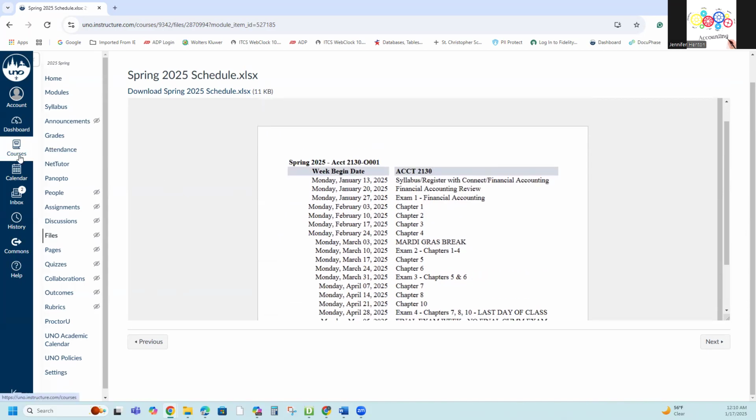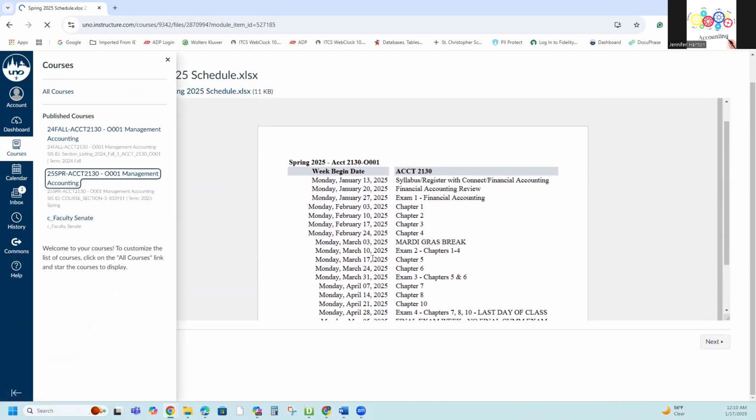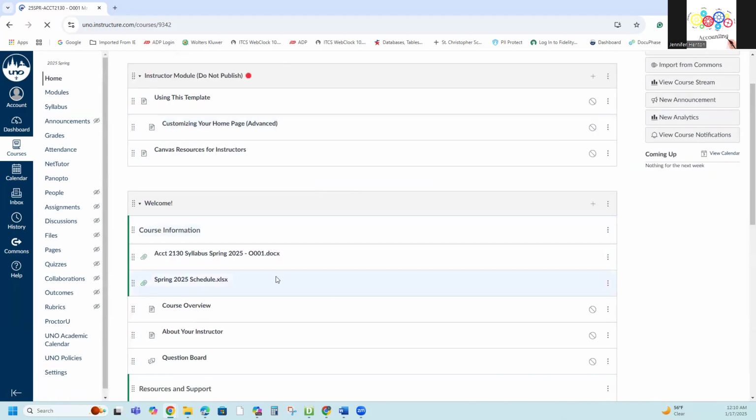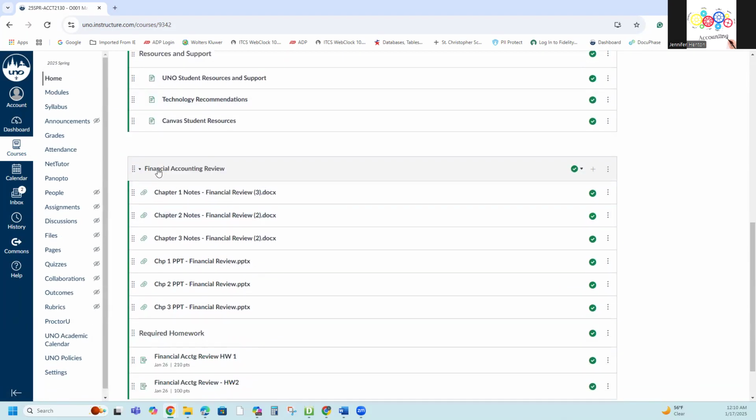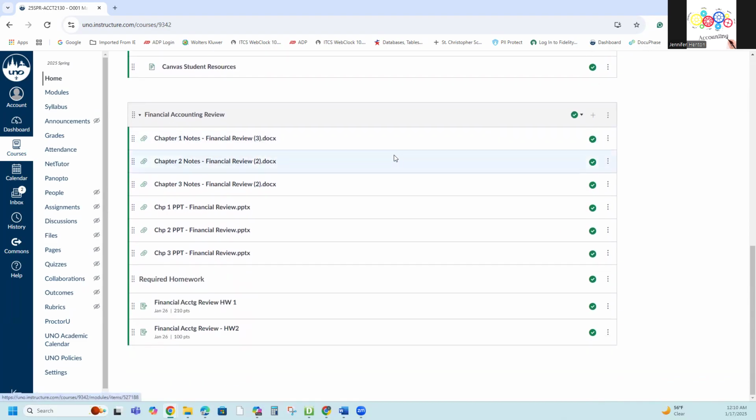Okay, let's go back to the course, and I'll show you the first section that we have for assignments. So we have financial accounting review. I have some notes and some PowerPoints on here because this is a review from the previous class. You won't have reading assignments in the managerial accounting book yet, not until after we get through the financial accounting. So for this, you only have the PowerPoint and the notes to go over, plus the 2 homework assignments. I will also put up a study guide before the exam.